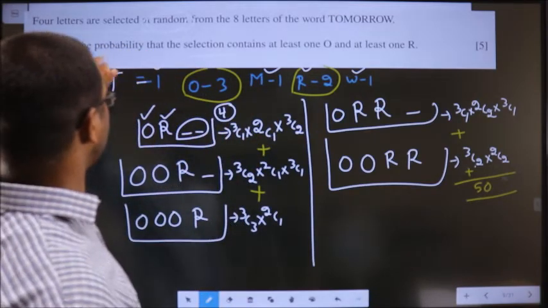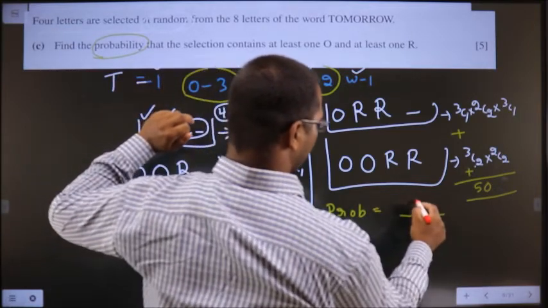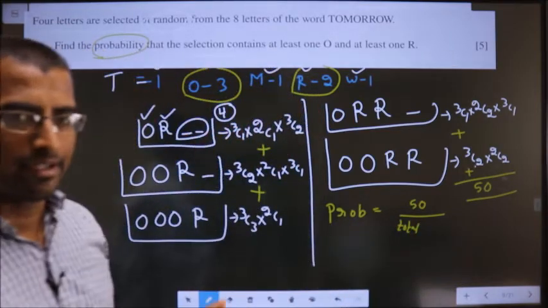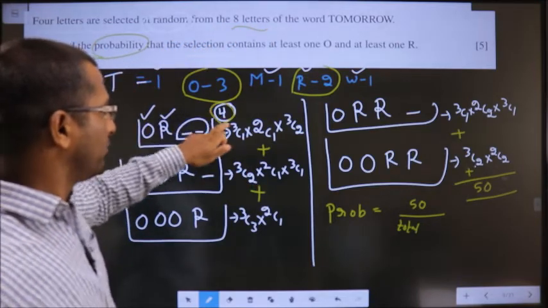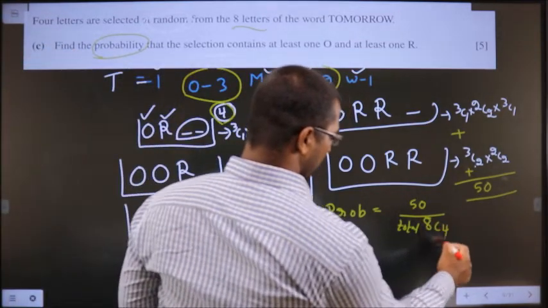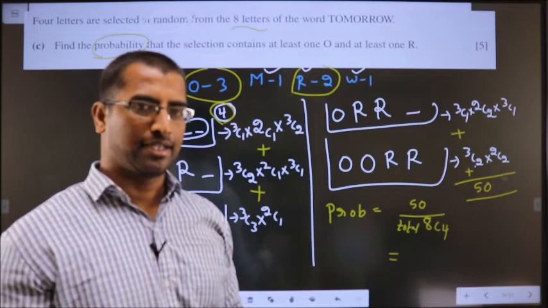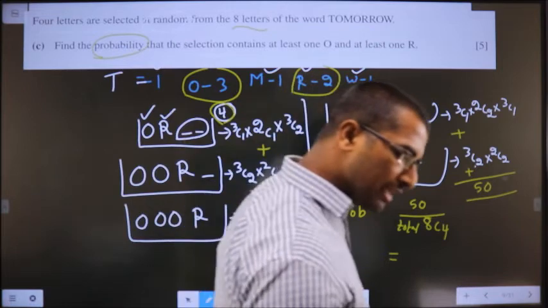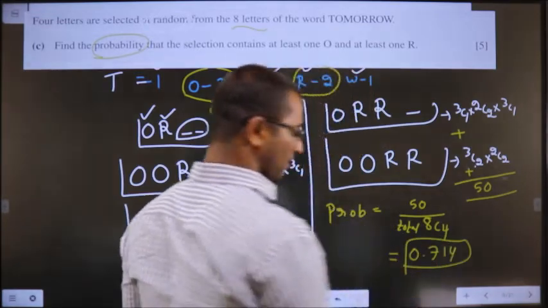Now, he is asking you for the probability. Whenever he is asking you for the probability, you should divide with the total. Clear? Total. 8 letters you are selecting 4. So your total will be 8C4. Random combination, they are dependent, so combinations. From 8 selecting 4, 8C4. Put this in the calculator, you get the answer to be 0.714.